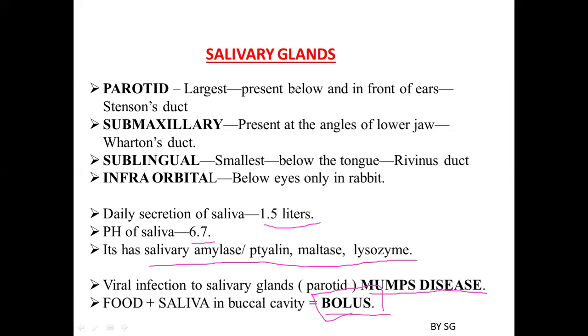So remember the salivary glands' names, their location and the ducts. These are the basic information about the saliva.